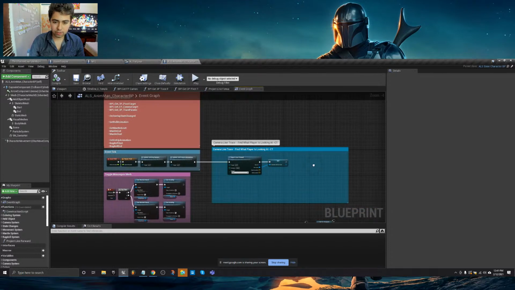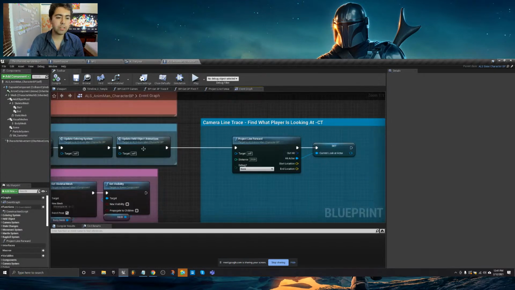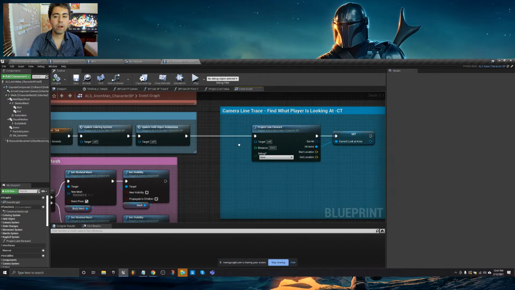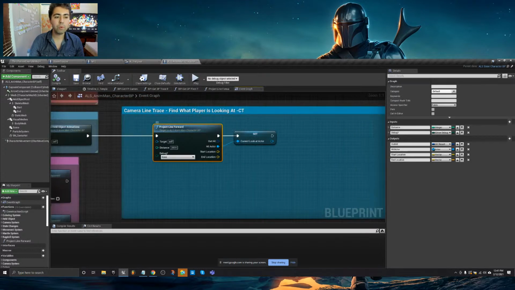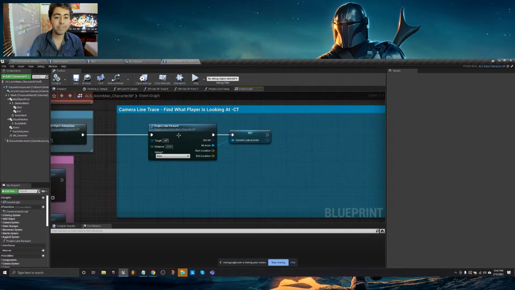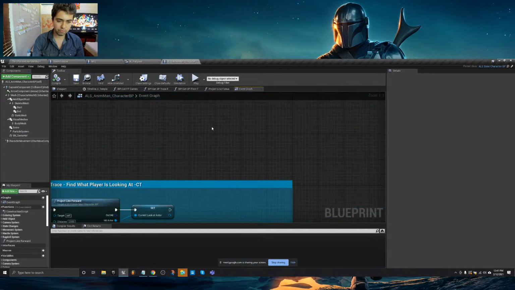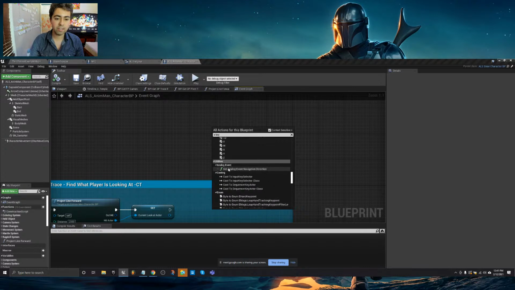All right, so we're line tracing here. I had a crazy idea for the kind of thing we'll probably have later in the future. So guys, I want you to look at this. Look at this. So, event tick, right? I'm on our player character now. We're always line tracing forward, every frame, so we're always getting the current actor we're looking at. That means it's going to be really easy to look up, for example, the E key. I don't think we're using the E key for anything, which is good because that's like a select key in a lot of games.